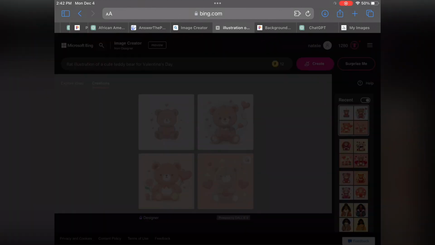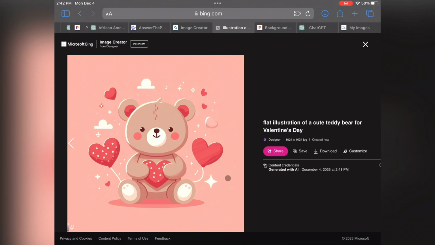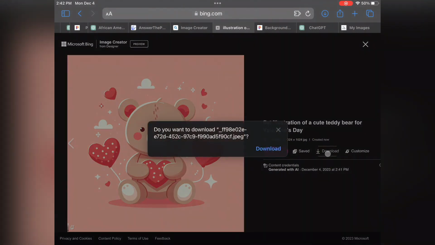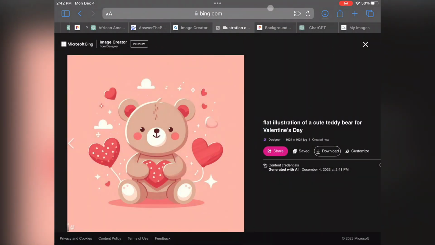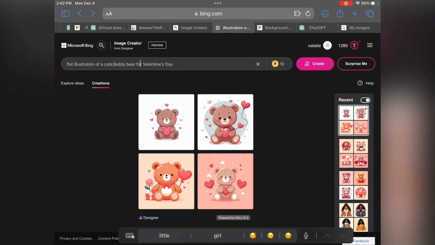And I actually love this one that I'm pointing at here. It's super cute and it could be a great card. You can use this as the front of the card. So save this one and download it. And let's see what other ones we get here. That one is not bad. That one is not bad. Now, I think I'm going to take out cute and see what other things I get.